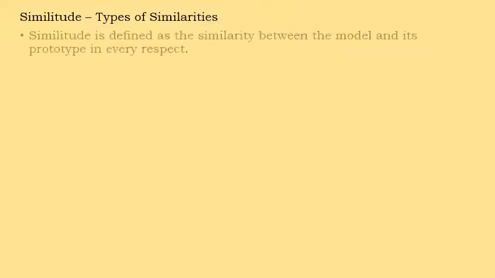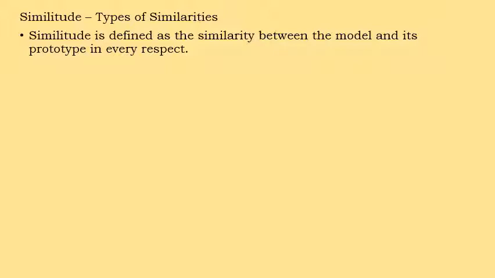Next, coming to the next term, similitude or similarities. Similitude is defined as the similarity between the model and its prototype in every aspect. Here the model is the smaller one, and the prototype is the actual construction or actual size.